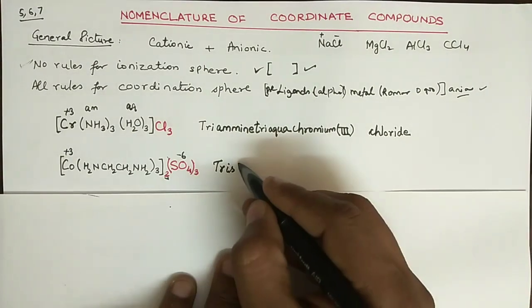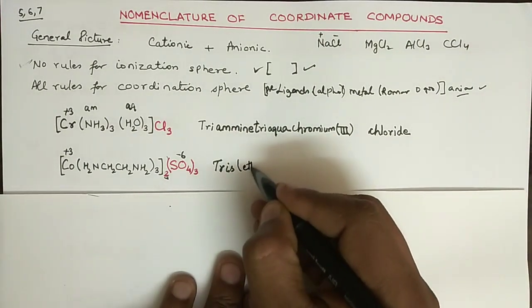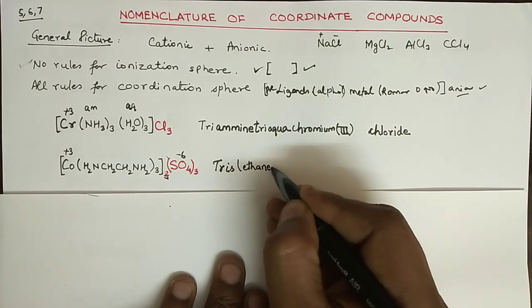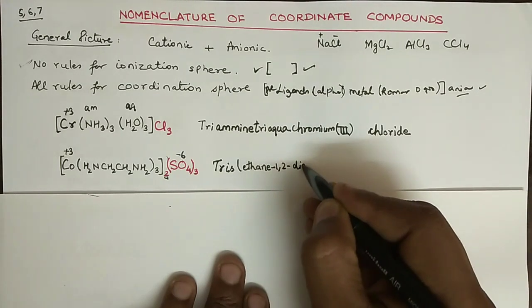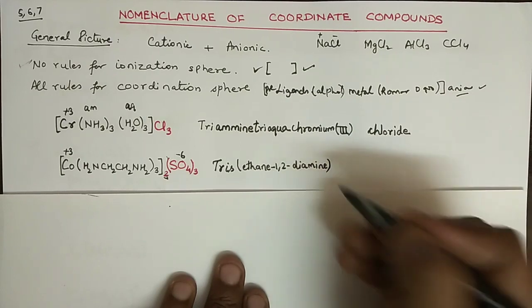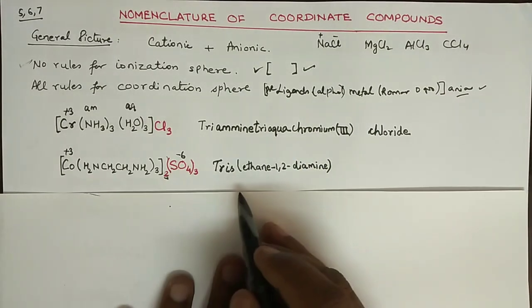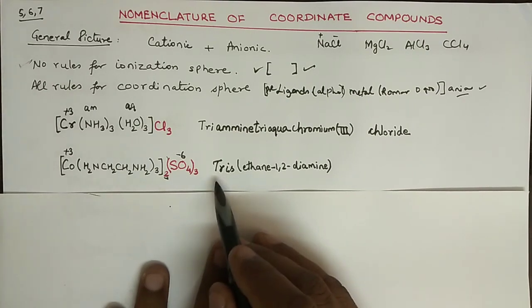And then in bracket you have to write down ethane-1,2-diamine, and then close the bracket. Now whenever we are going to use this tris, under what condition can we use it?